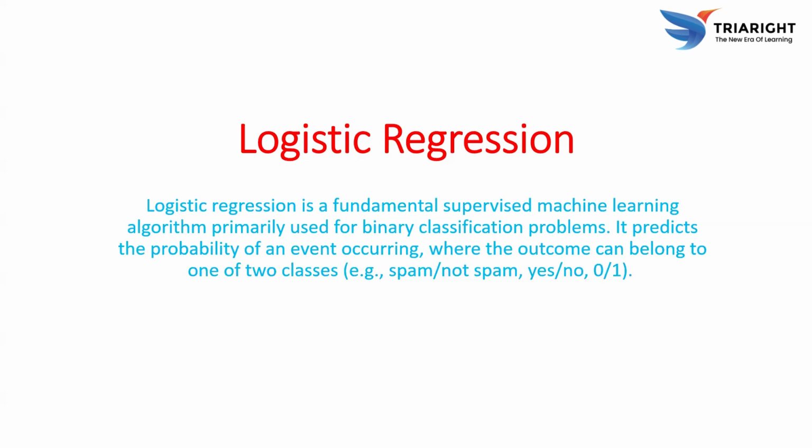Unlike linear regression, which predicts a continuous numerical output, logistic regression models the probability that a given input belongs to a particular class. It does this by using the logistic or sigmoid function, which squashes the output of a linear equation into a probability value between 0 and 1. If the probability exceeds a certain threshold, the input is classified into one class, otherwise it's classified into the other class.